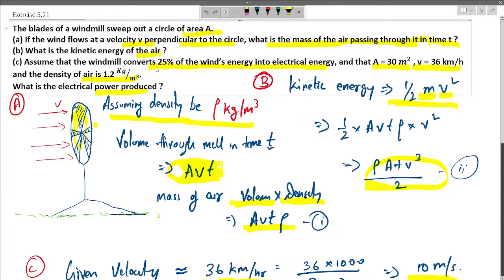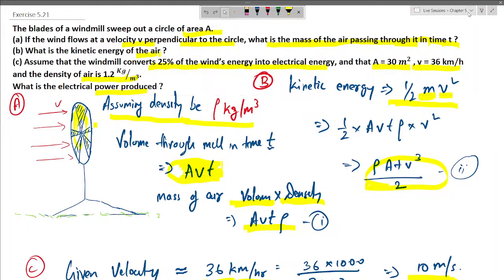It is given that it has an efficiency of 25%, which means that whatever kinetic energy is being converted, 0.25 times of it is going to be converted into electrical energy. So if we find the kinetic energy, then we multiply it with 0.25, and we will get the value of electrical energy produced.